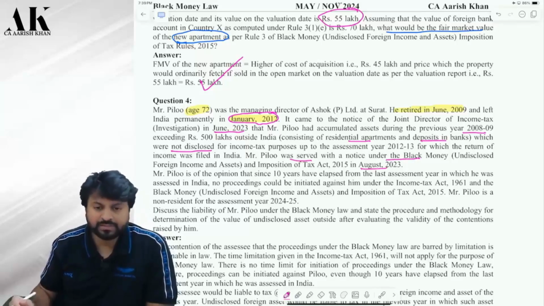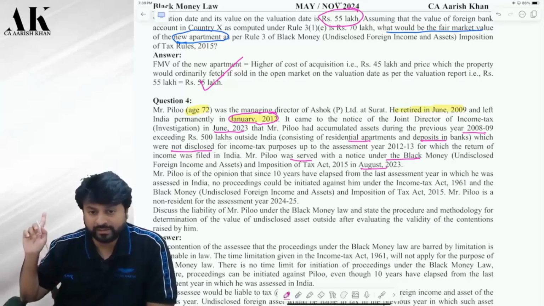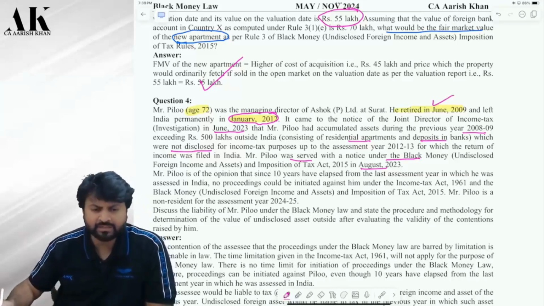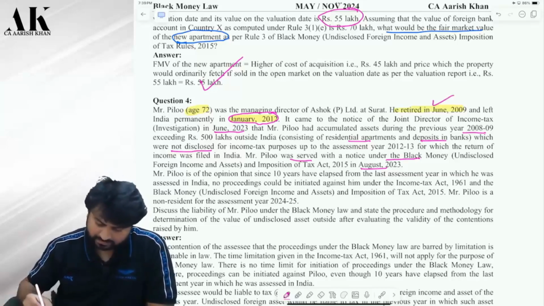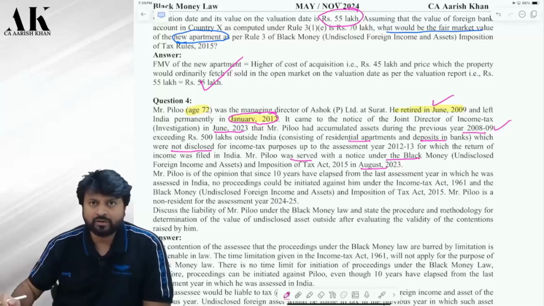So now, is Mr. Pilu an assessee as per black money law? First of all, tell me that. He is an assessee. He is non-resident today. But the year in which he has undisclosed asset, was he resident in that year? Was he resident in 9-10, 8-9? Yes, he was resident in 8-9 because he was in India at that time. So therefore he is an assessee. So he cannot make an argument that he is not an assessee.